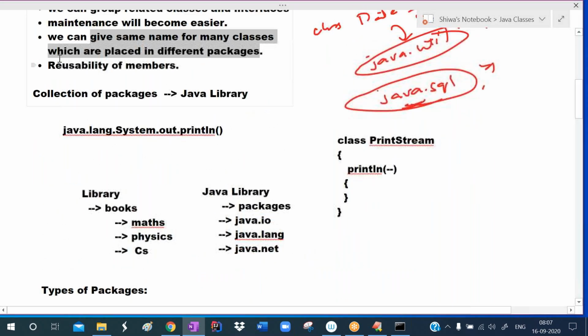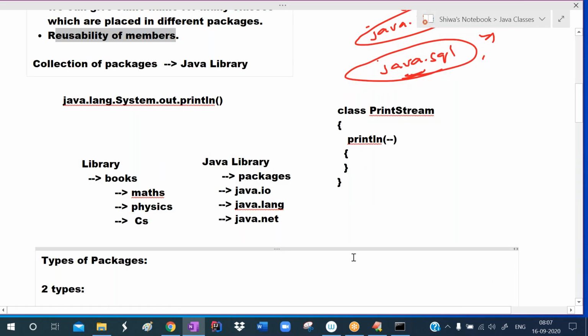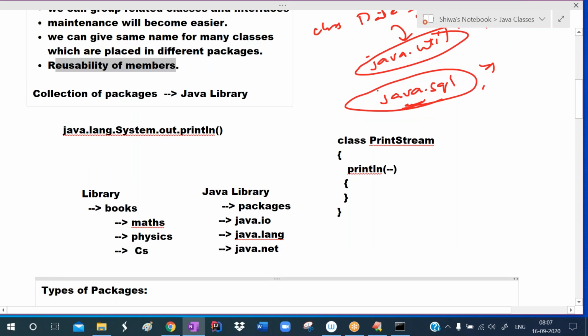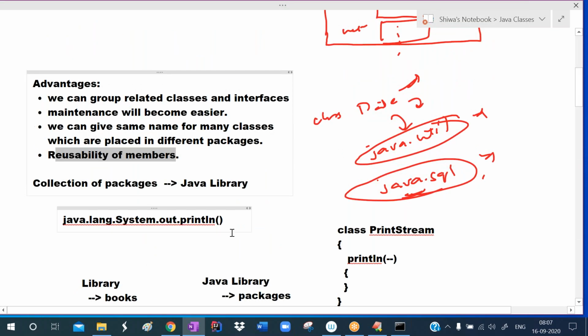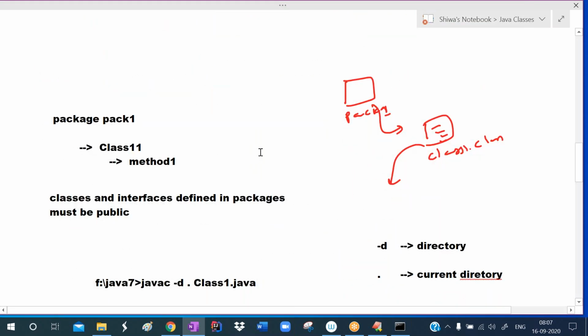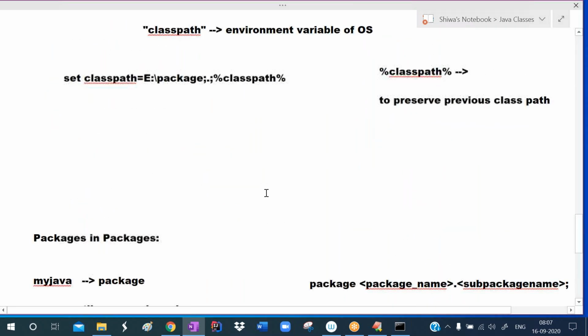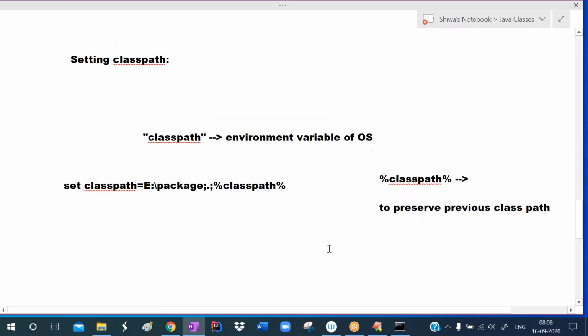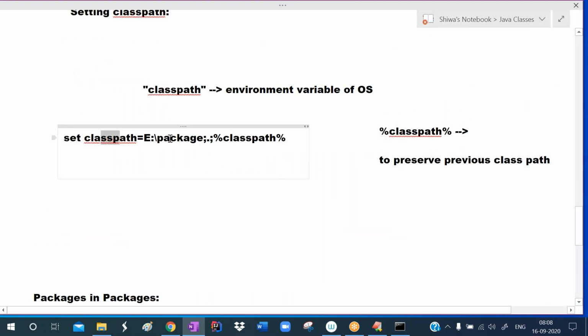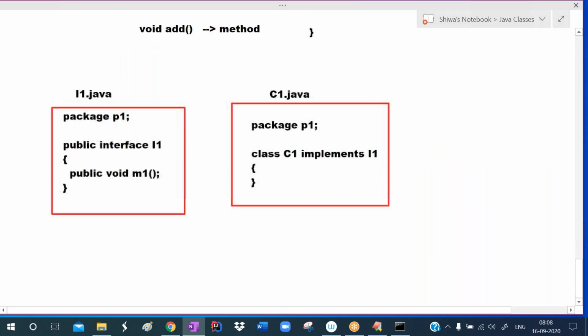So the main advantage is reusability. We are reusing those classes and their members. So reusability is the main advantage with packages. We can create a package in another package, we can create it within the same directory, we can create it in another directory, and we can set class paths if the package is in another location. So this is about packages.